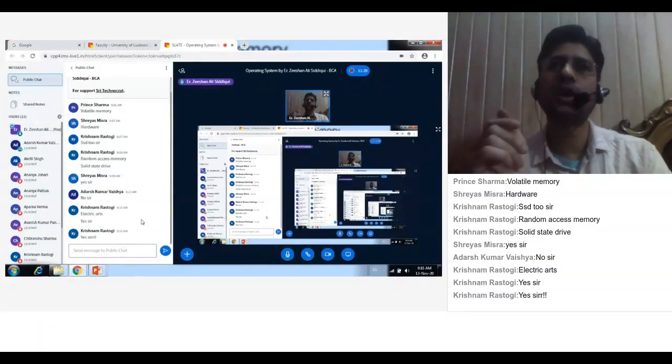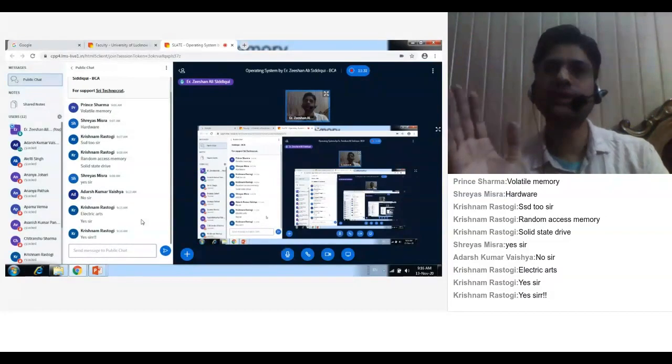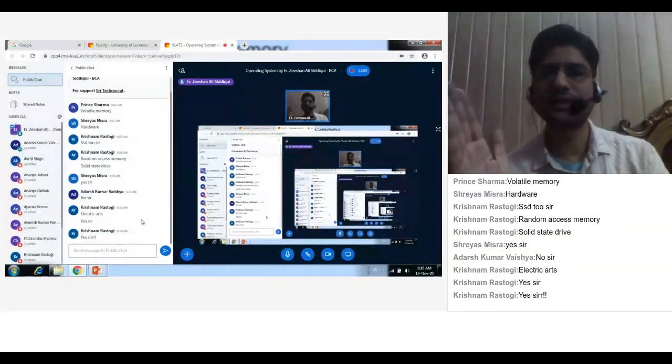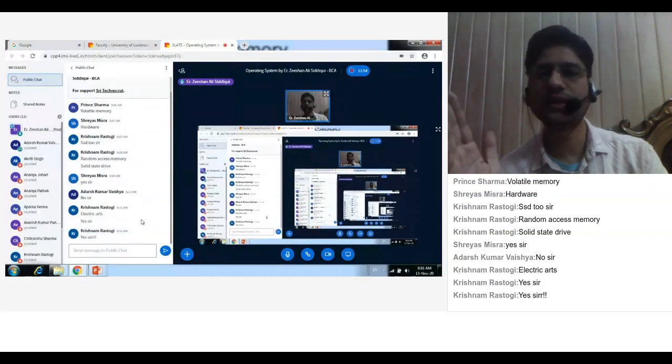Okay, so cool. Now, once you are installing that Need for Speed, it is taking a lot of space in your hard disk, right? Because it is installing all the maps which you are going to play in that Need for Speed, and that is going to be in your hard disk, right? And suppose if you want to play that particular game, this is a single program, right? Need for Speed is a single program.